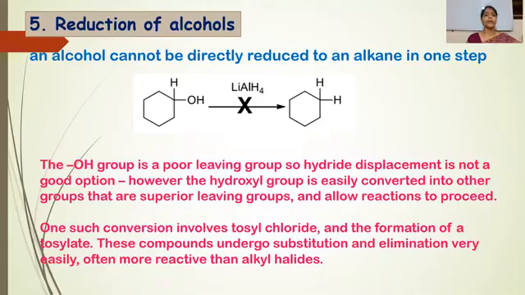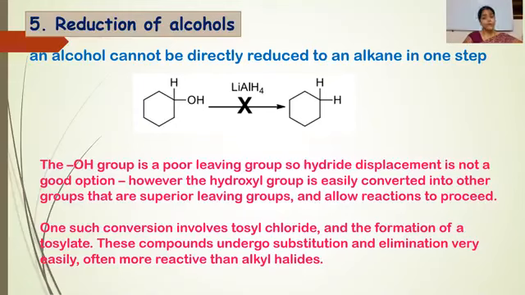An alcohol cannot be directly reduced to an alkane in one step. The OH group is a poor leaving group, so hydride displacement is not a good option. However, the hydroxyl group is easily converted into other groups that are superior leaving groups and allow reactions to proceed.